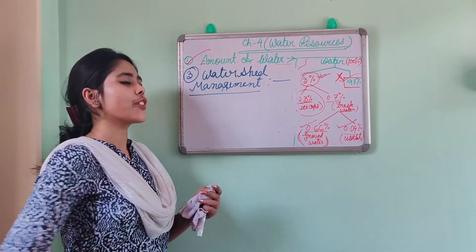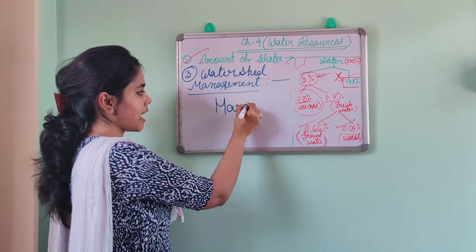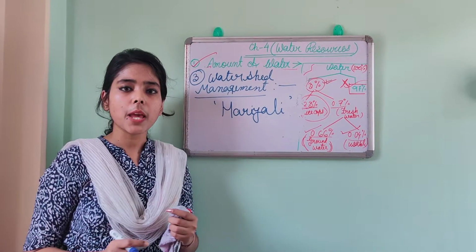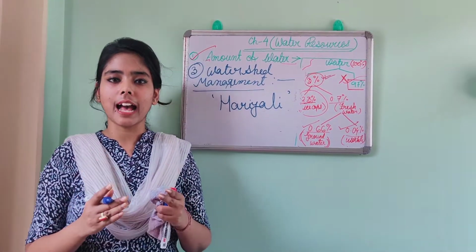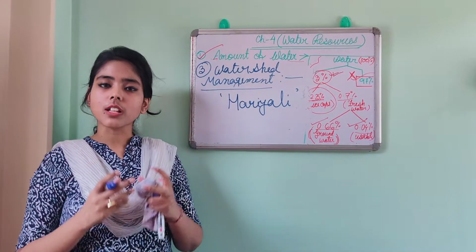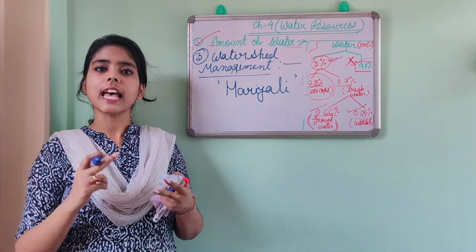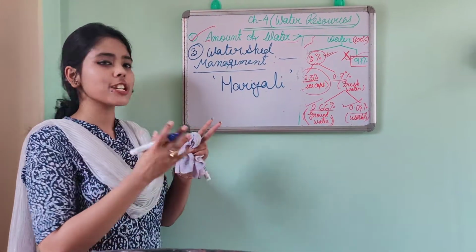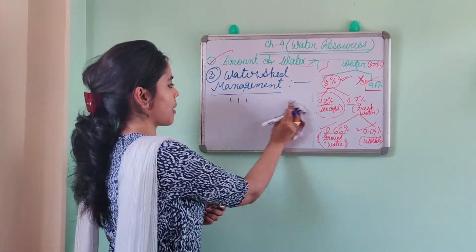The central government has initiated this program and they have named it Hariyali. And what is the main aim of the program? To give guidance to the rural people on how to use the water and how to conserve the water for their own purposes, like drinking, fisheries and crop plantation and all. So this is all about watershed management. Done. So number three point is also complete.